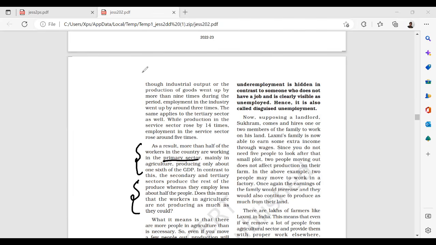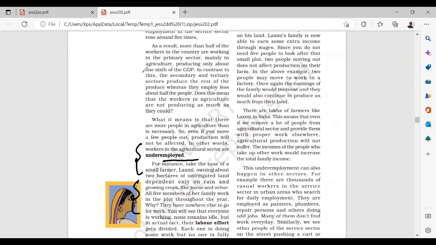What it means is that there are more people in agriculture than is necessary. This is called disguised unemployment. So even if you have a few people out, production will not be affected.